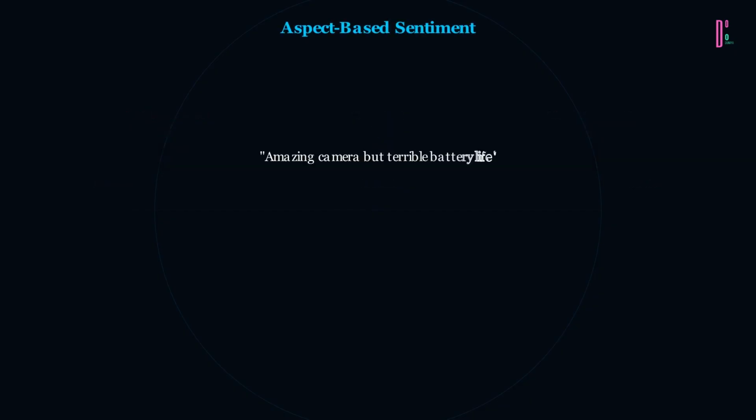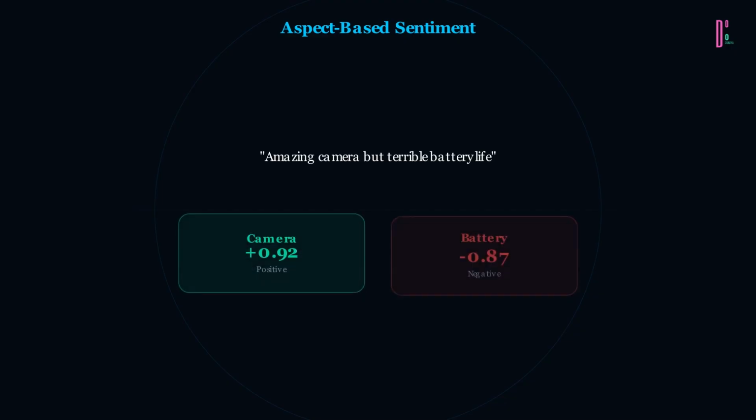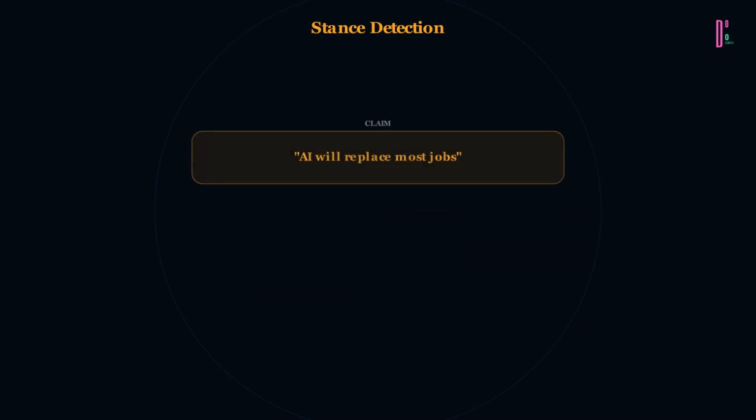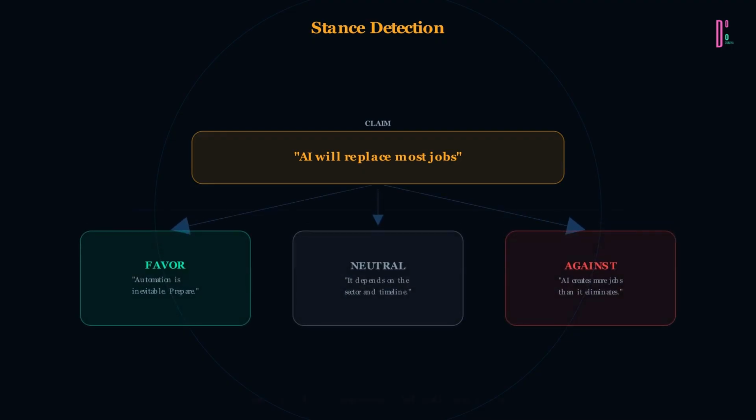Stance detection is sentiment's sophisticated cousin. Given a claim like AI will replace most jobs, does this document favor it, oppose it, or remain neutral? Stance detection powers fact-checking pipelines, political analysis, and social media monitoring. It's how machines understand not just what people say, but where they stand.